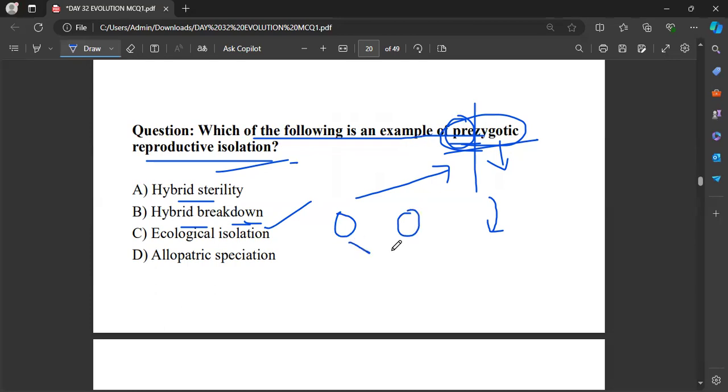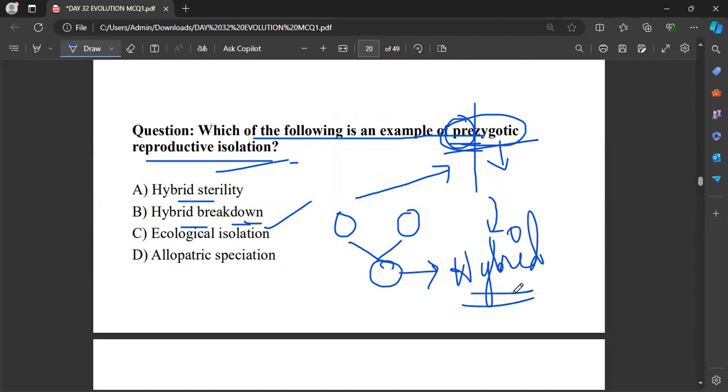These two different species give rise to a new individual, which is said to be a hybrid, because it is an intermixing of two different characteristic features. In forming this hybrid, they face a failure. This is hybrid breakdown. There is no compatibility between these two species.